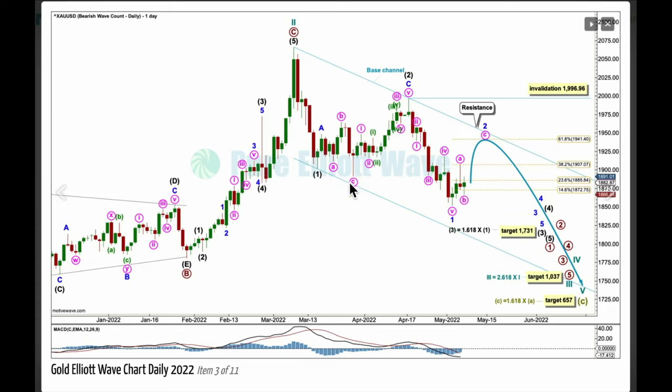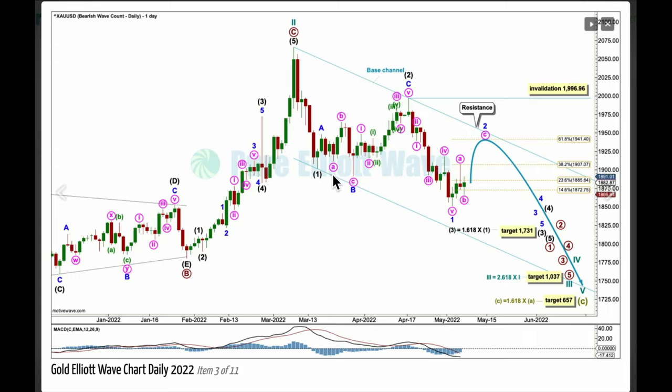B moves beyond the start of A, and C is quite long in relation to A. This is a normal looking expanded flat. Intermediate 3 may only subdivide as an impulse, and I'm going to label minor wave 1 over at this week's low, and minor 2 beginning as a bounce, a counter trend movement within a new downward trend.